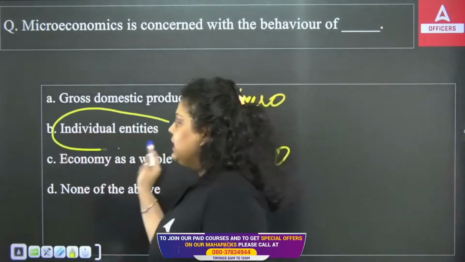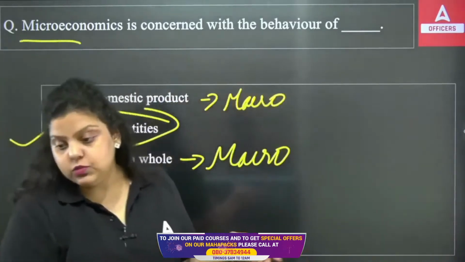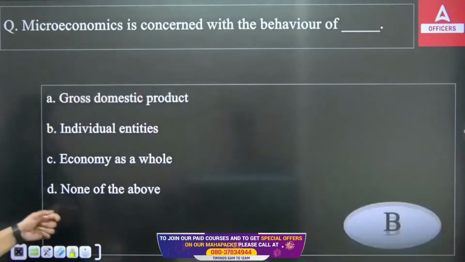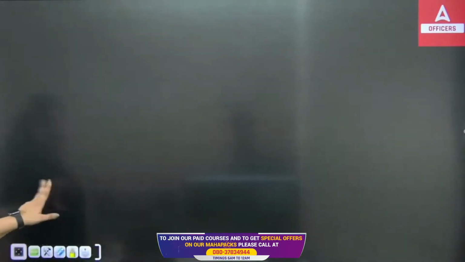But when you are studying the individual level, that's microeconomics. Microeconomics means a study of the individual, whether an individual person, entity, or business. Everything can be counted, but at the individual level. So the right answer is B.